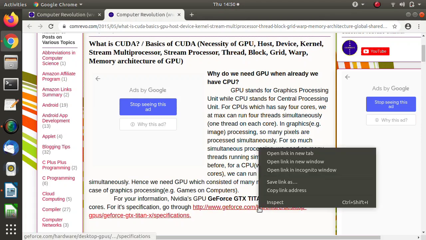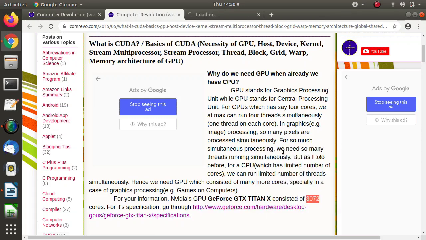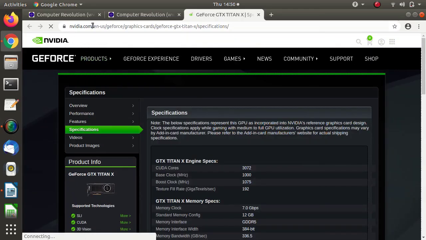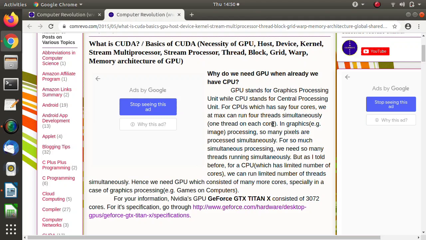This is the official website of NVIDIA. Look at this, they have written here that the GTX Titan X GPU has 3072 cores, and that is the reason we use a GPU though we have a CPU.